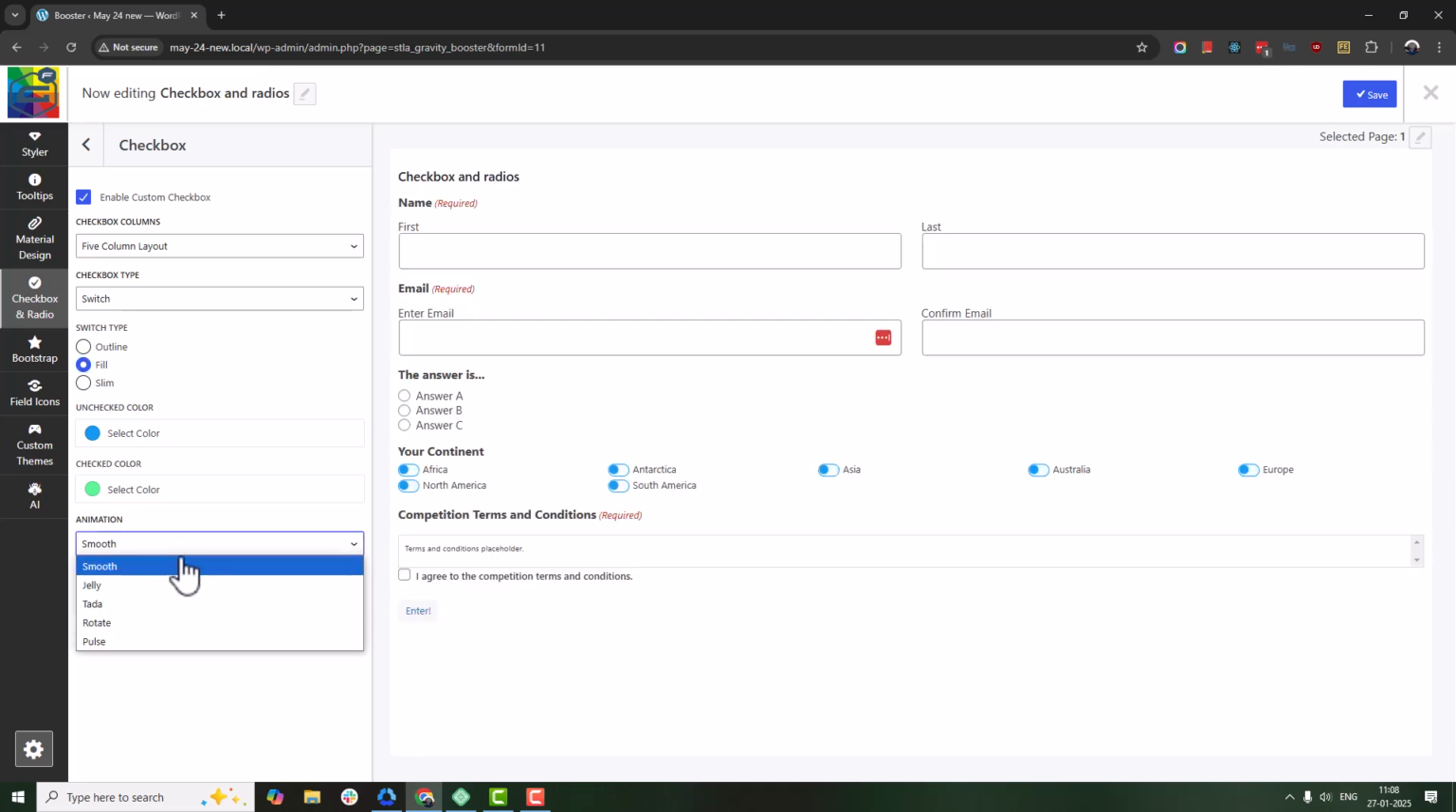Want to make your toggle switches even more engaging? Add animations. Choose from options like Smooth, Jelly, Tada, Rotate and Pulse. These animations trigger when the state of the toggle changes, adding a delightful touch to your forms. How cool is that? Save your changes and voila!